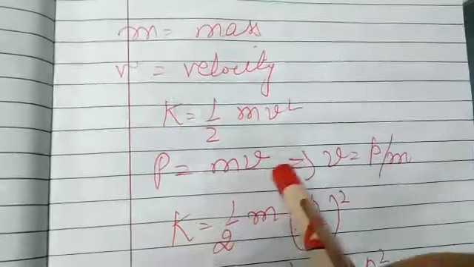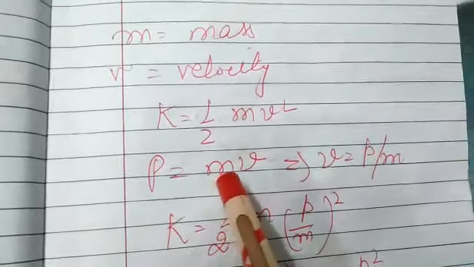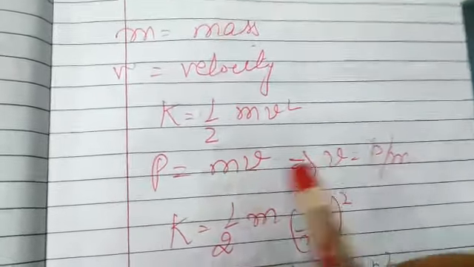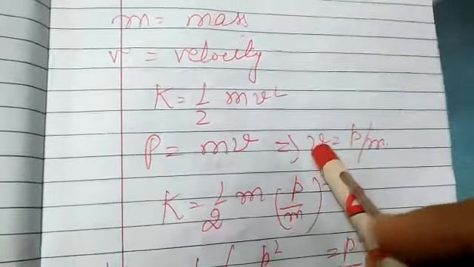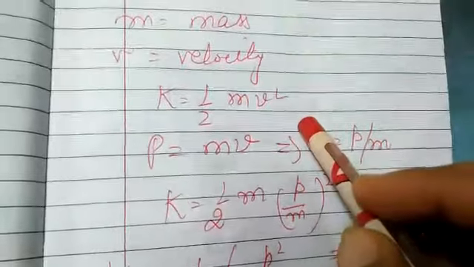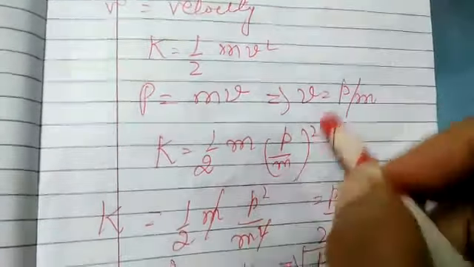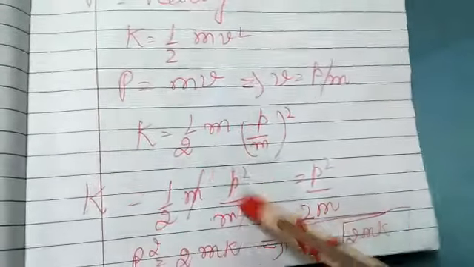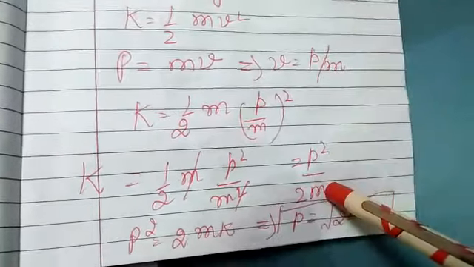to mv. This expression has already been done in the chapter on force. So momentum is the product of mass and velocity. So from here v will be p upon m. So put the value of v from here in the above expression. You get k is equal to half m into (p upon m) square. So k is equal to half m p square upon m square. One m gets cancelled. We are left with p square upon 2m.